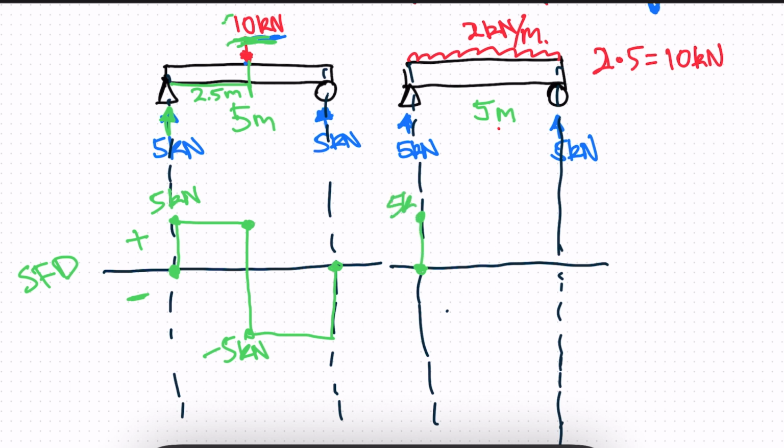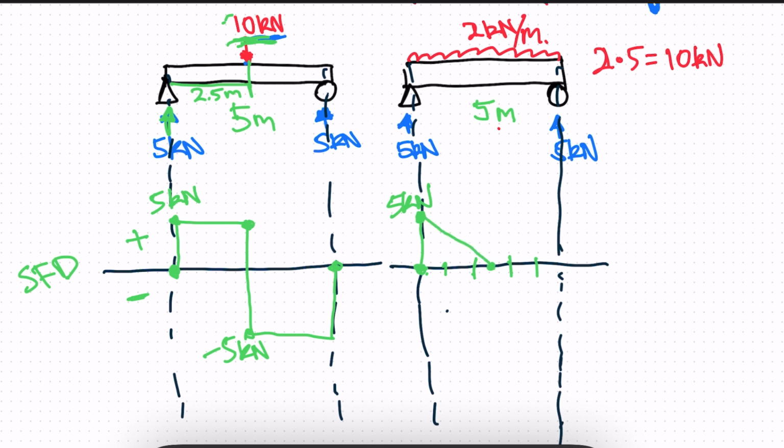It goes up to 5 kilonewtons here, but we have a 2 kilonewtons per meter distributed load throughout the beam. So for every meter we move across, right? So say we divide this into 5 meters. For every meter we move across, the shear value of this beam will decrease by 2 kilonewtons, right? So we're eventually going to get to the middle and it should reach 0.